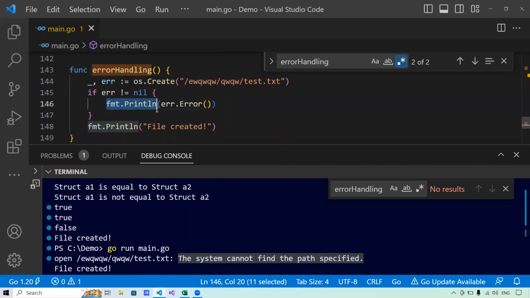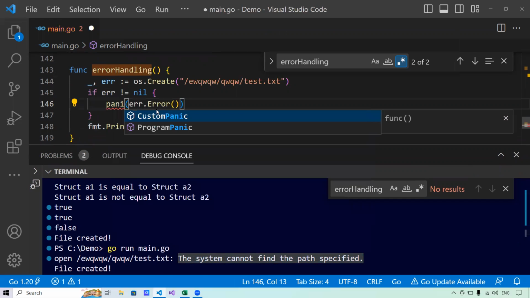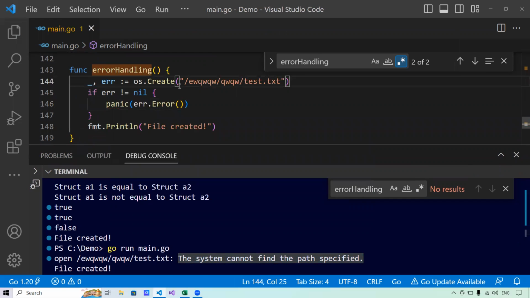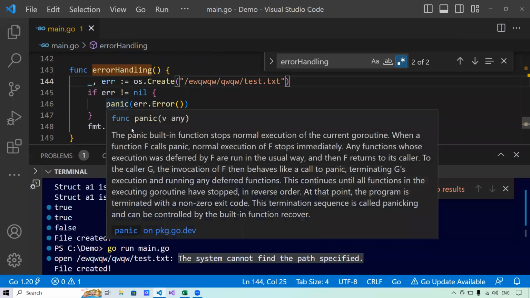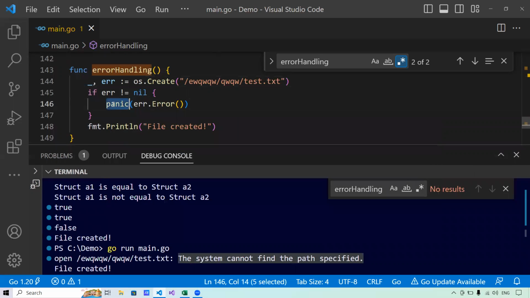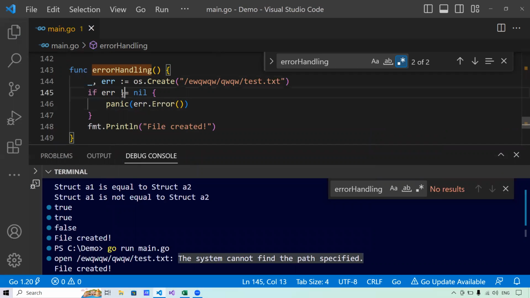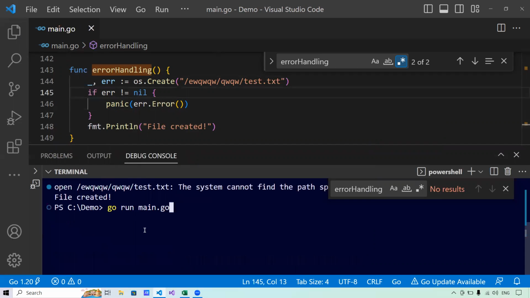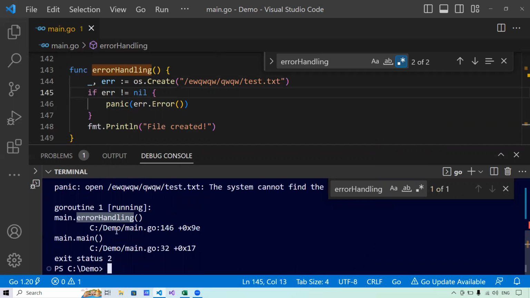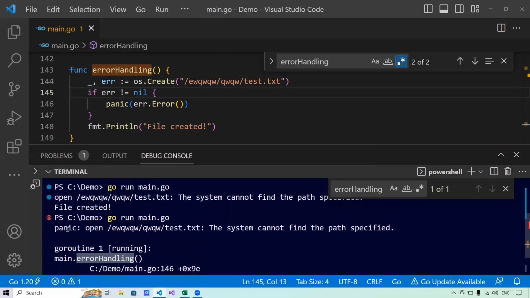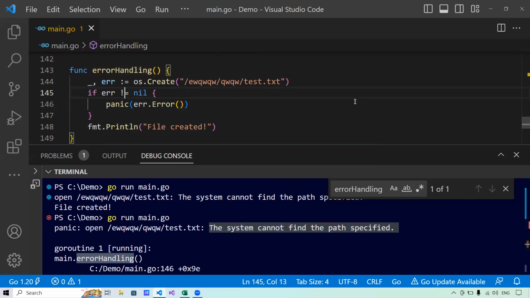Or instead of this, I can say panic. That means exit my program with an error code of 2. Or I can say fatal. That means exit my program with an error code of 1. So let's use panic here. You see my program exits with status code 2, and it says the system cannot find the path specified here. So this is how error handling is done in Go.